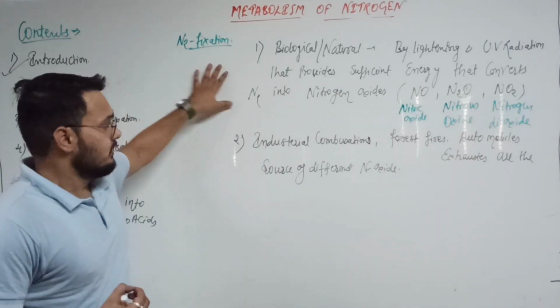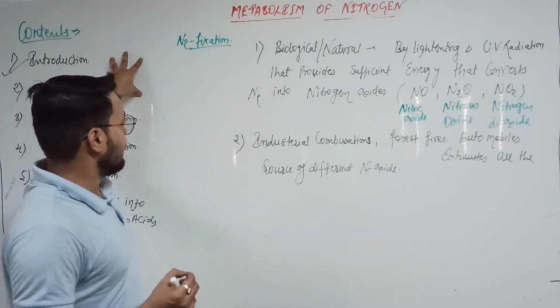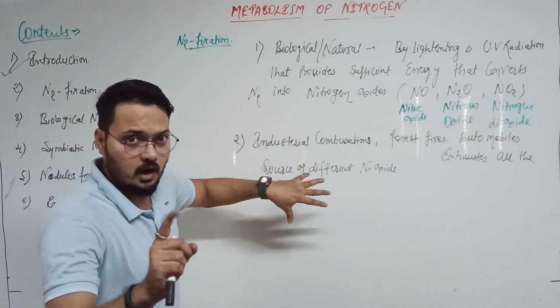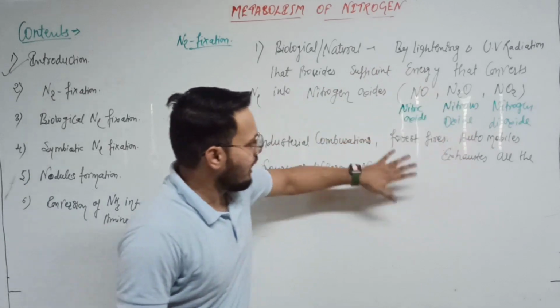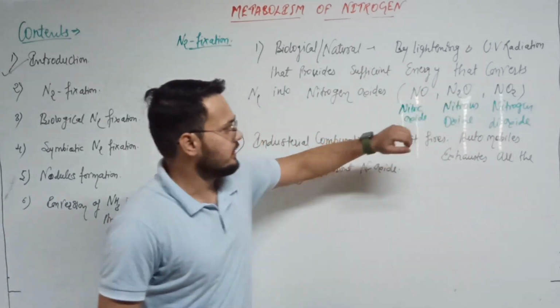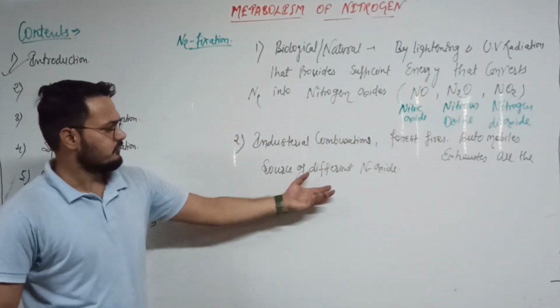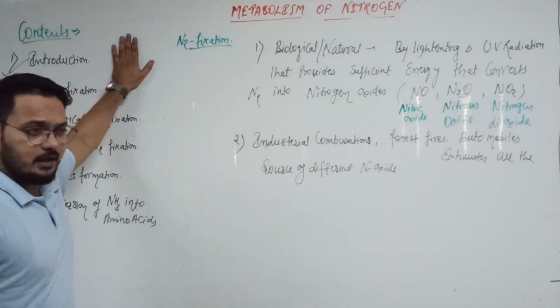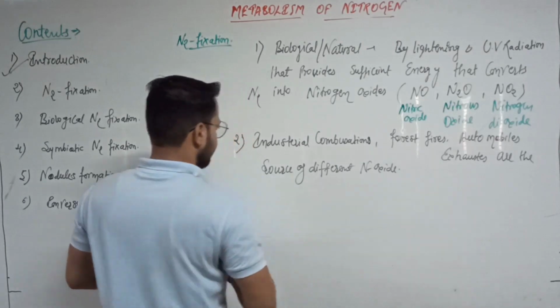Our target is the what is our target? Our target is to convert the N2, I mean nitrogen, into the ammonia. But these all are the intermediate nitrogen oxide, nitrous oxide, nitric oxide, and the different nitrogen oxide. They are the intermediate between the nitrogen and the ammonia.